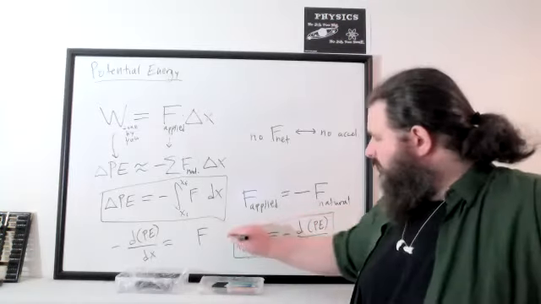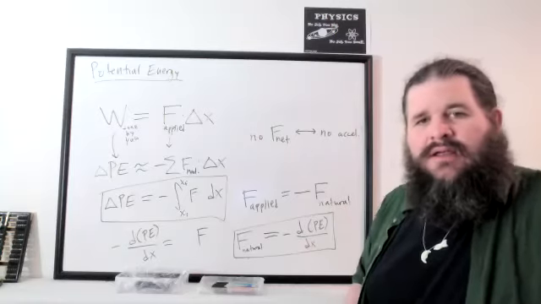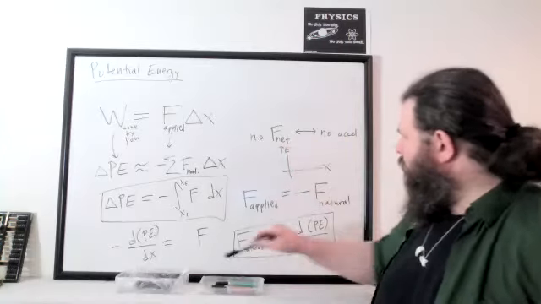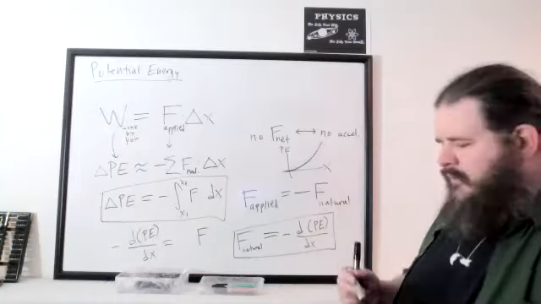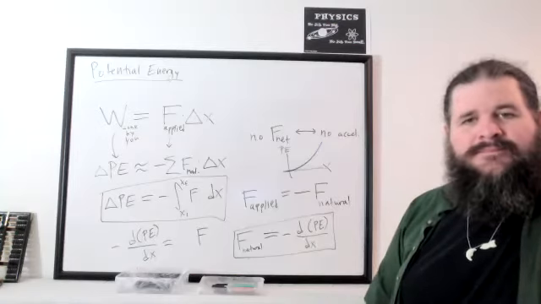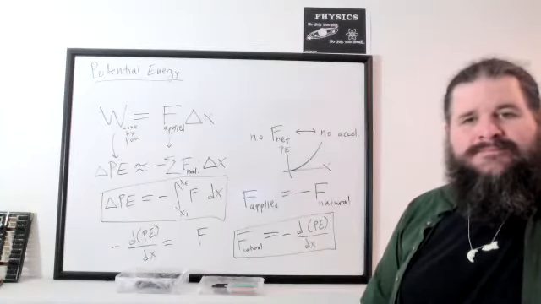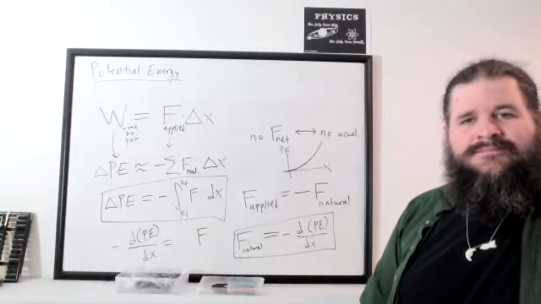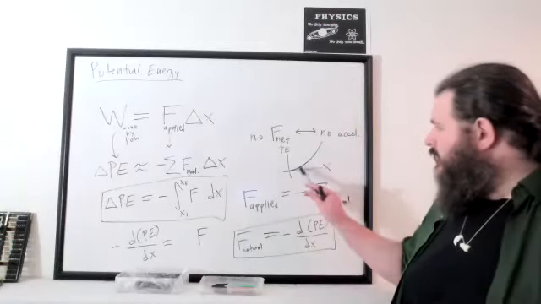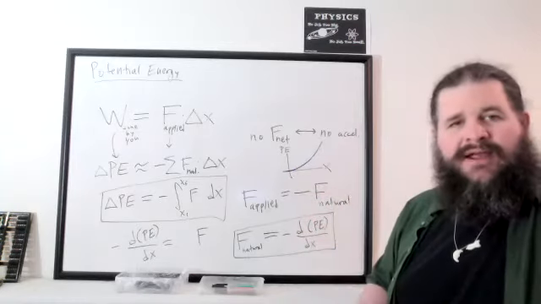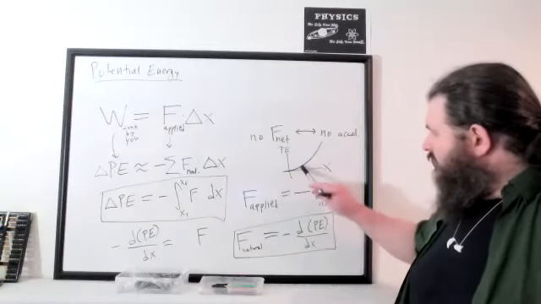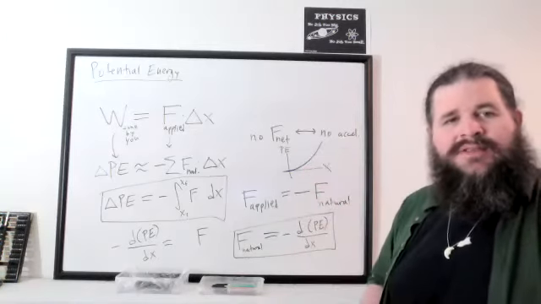And one of the really convenient things about this, later on we're going to be making graphs of energy. If you've got a graph of position versus potential energy, that is some sort of shape, what does the derivative tell you about a graph? It is a rate of change. How does that display on a graph? Like, how can you tell what the derivative is based on the shape of the graph? What do we call that change in energy over change in position? Change in energy over change in position, what would that be called on the graph?